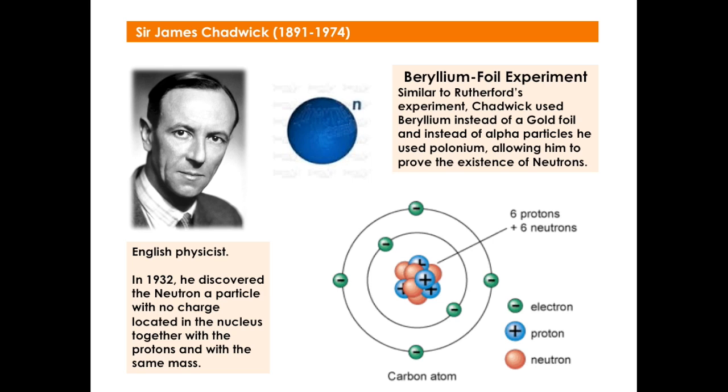This experiment was very similar to Rutherford's, but Chadwick used beryllium instead of gold, and instead of helium or alpha particles, he used polonium, allowing him to prove the existence of neutrons. By then, the model of the atom looked like a nucleus with protons and neutrons and electrons spinning around in fixed orbits.